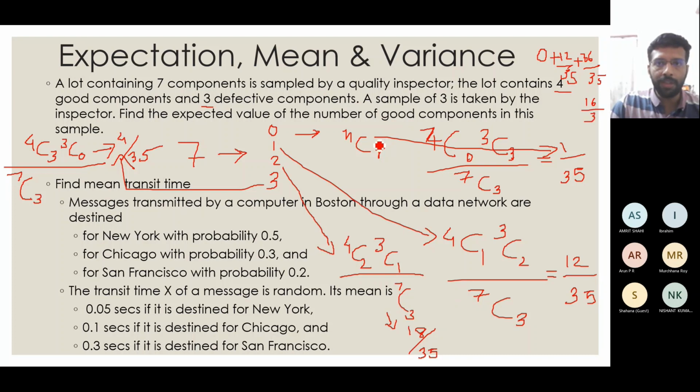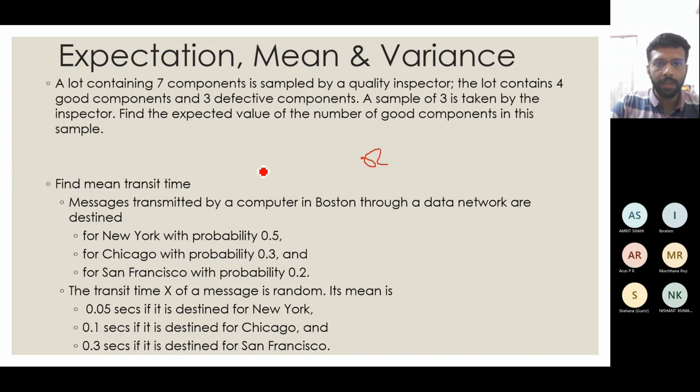So adding all these, 36 plus 12 is 48, plus 16, 64, right? So I'll get the answer as 64 by 35. Maybe not exact, but around 1.7 or something like that.